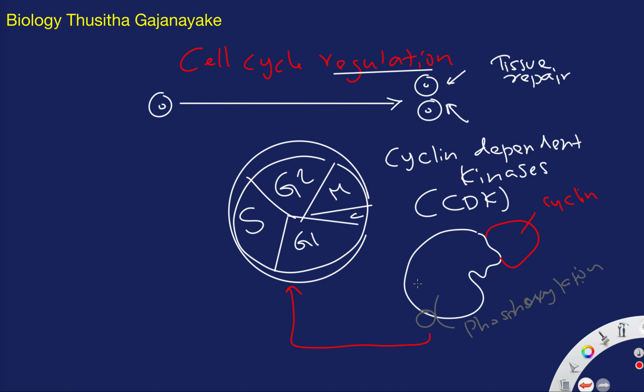Now let's come to a very important point: how the cell cycle should be strictly controlled. The S phase is the DNA replication phase. In the S phase, the DNA in a human cell could be 3 billion base pairs.